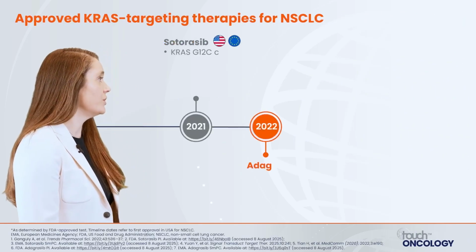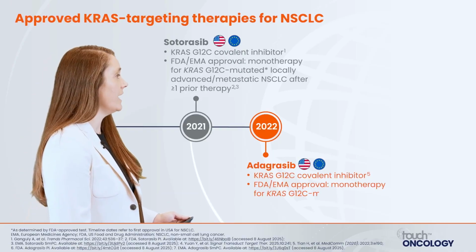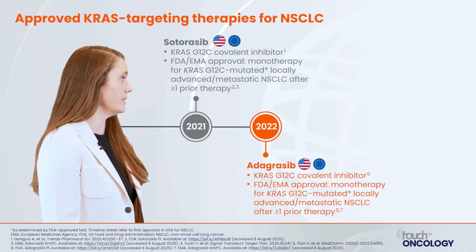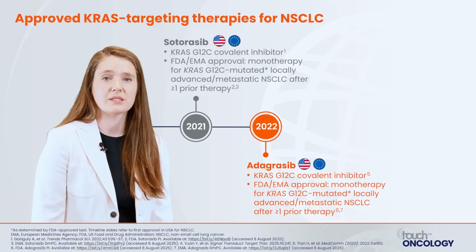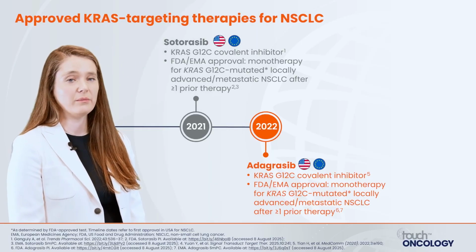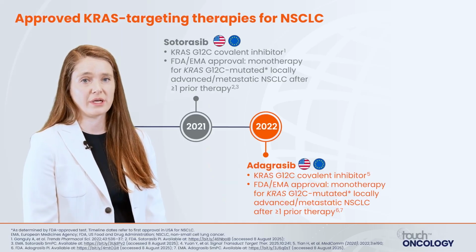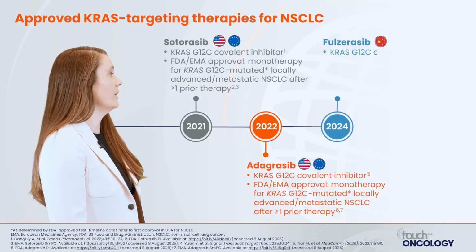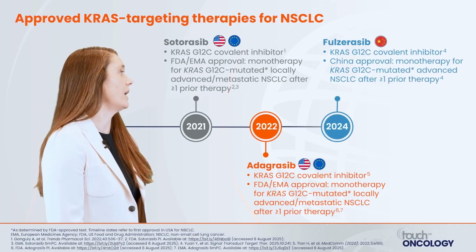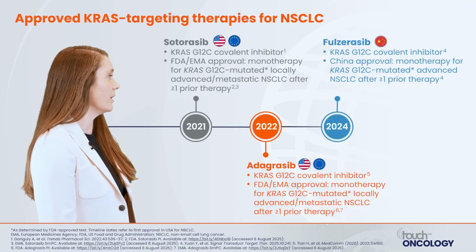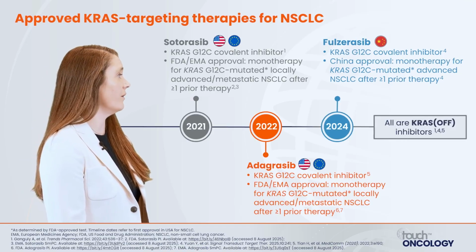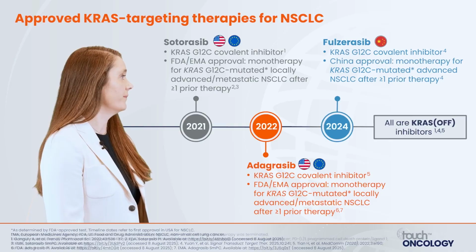We currently have two approved KRAS targeting agents for non-small cell lung cancer in the United States and in Europe. These are sotorasib and adagrasib. Both are approved for patients with KRAS G12C mutations. Fulzarasib is currently approved in China, which is a similar KRAS G12C covalent inhibitor. These are all KRAS off inhibitors.